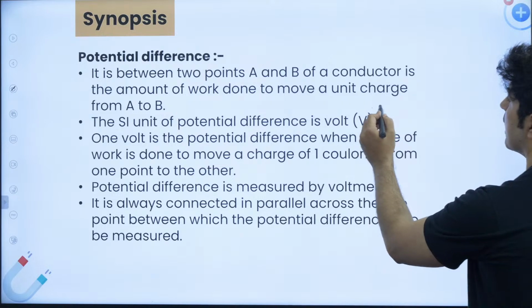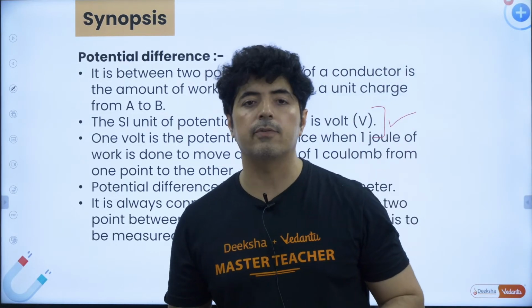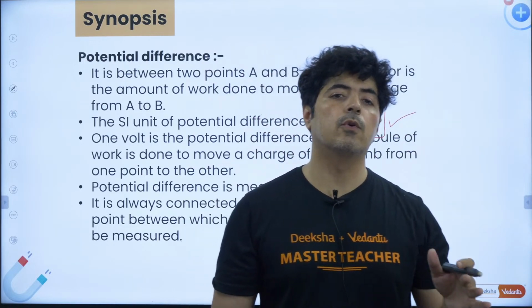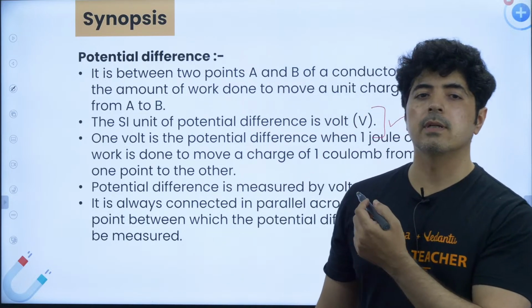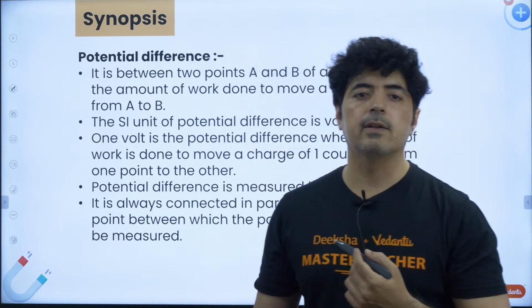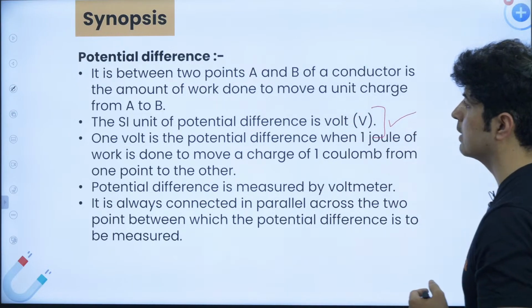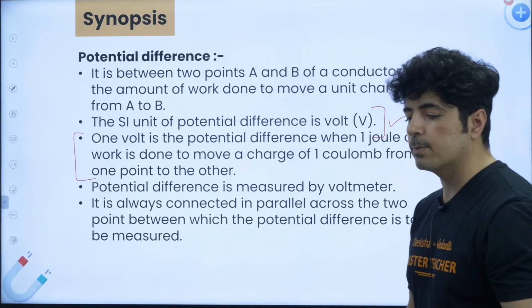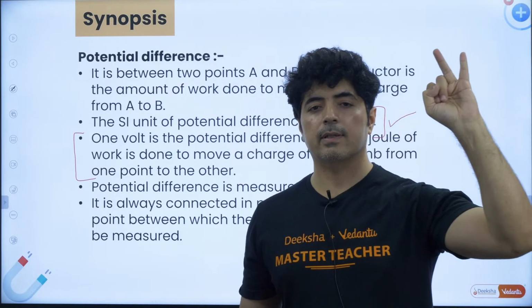What is the SI unit? Again, SI units of everything are so important because this is a favorite question for MCQs. Whenever you go for MCQ, there are about 10 questions, and 1 question is very likely from SI units. The SI unit of potential difference is volt. And what is 1 volt? What is most important? Definition of ampere and definition of volt is most important.